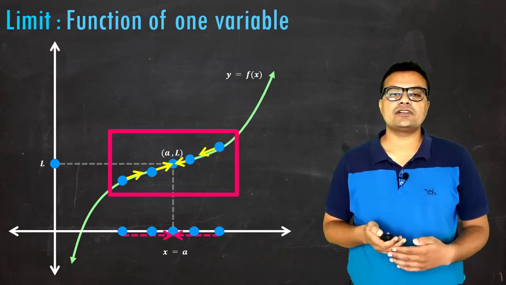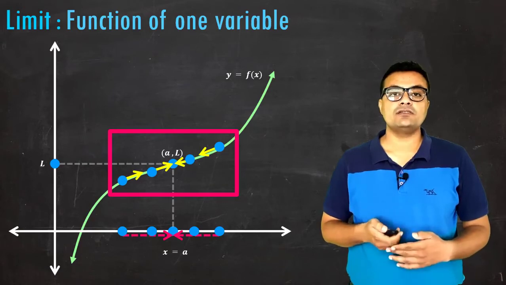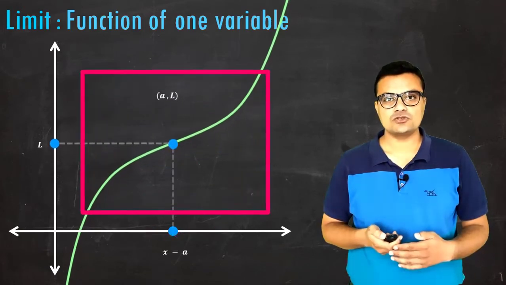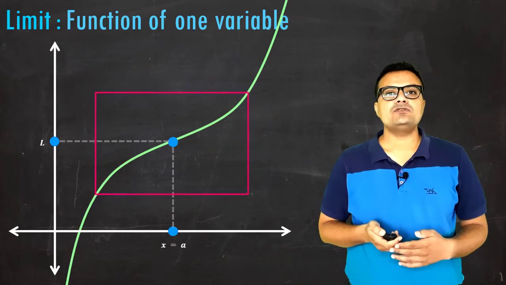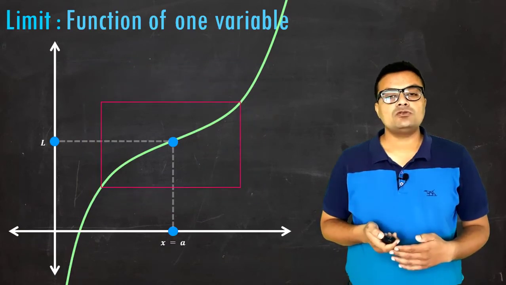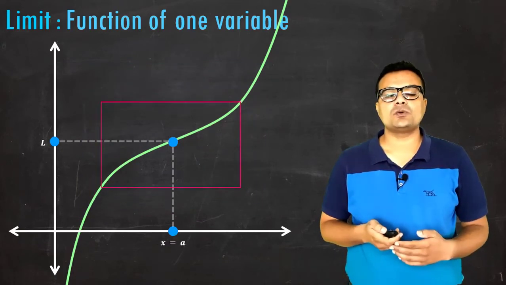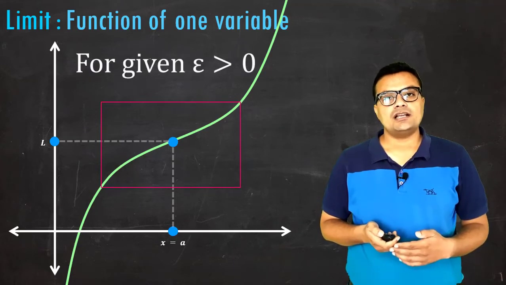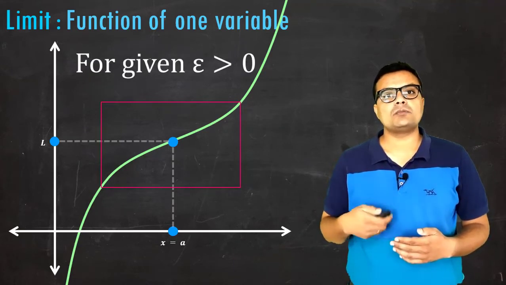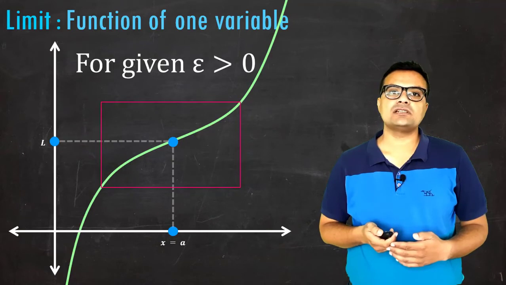This is the reference frame which we are going to discuss very closely today. Zooming into that part gives us a clear idea about how the points are in the surroundings of the point x equal to a. So let us go to the mathematical conditions for this limit.